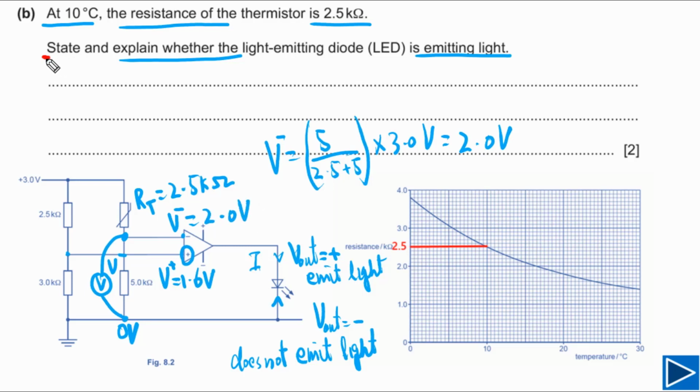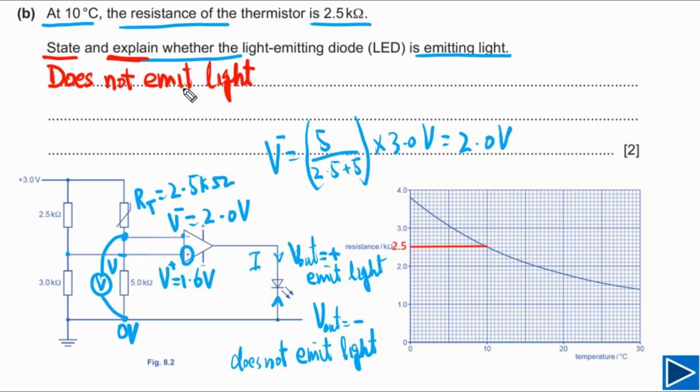For this question we need to state and we need to explain. State means that we need to write down whether it is emitting light or not emitting light. So we simply write down here, does not emit light. You can say simply no light, or does not emit light. This is one thing you need to write down.